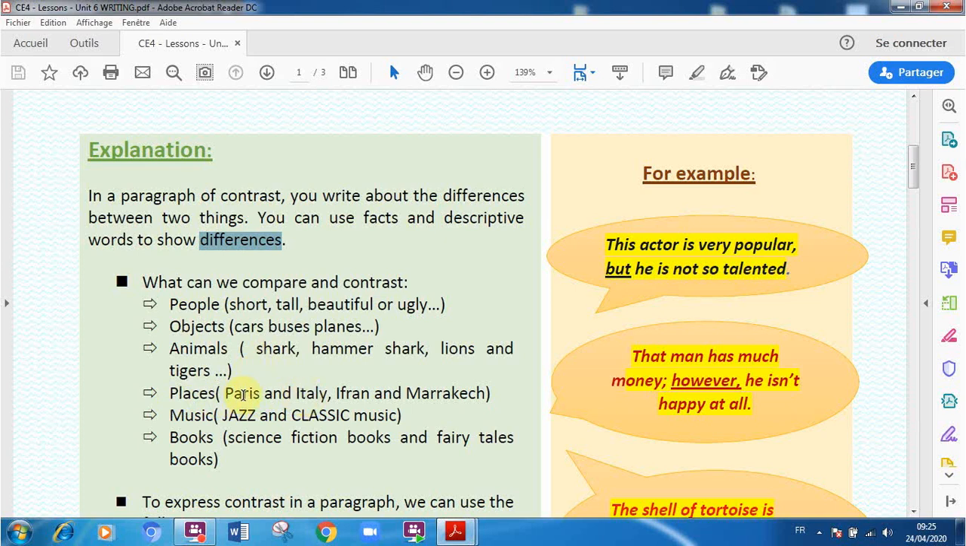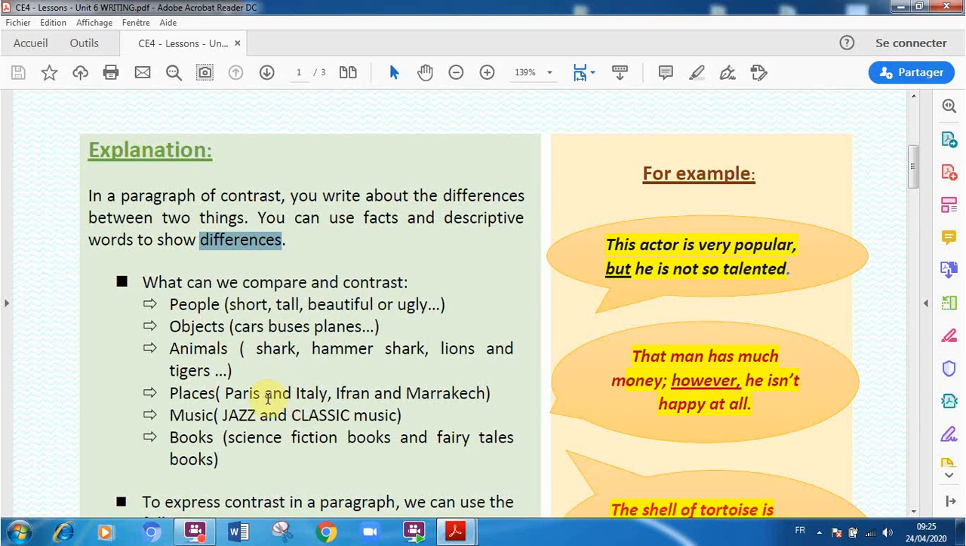We may say that Paris is bigger than Italy, or the contrasts of this, and we can say Paris is more beautiful than Italy, or even the similarity between them: both of them are in Europe. Here we are giving information about the two cities.